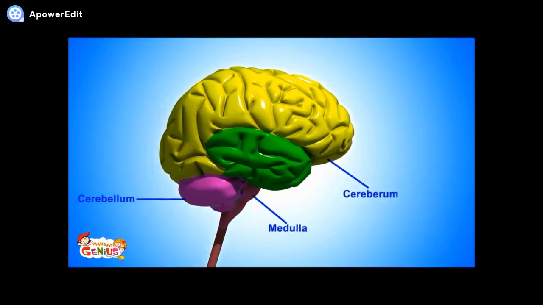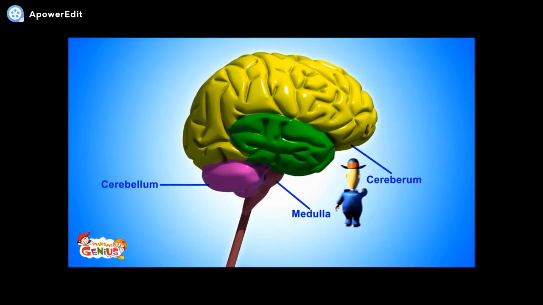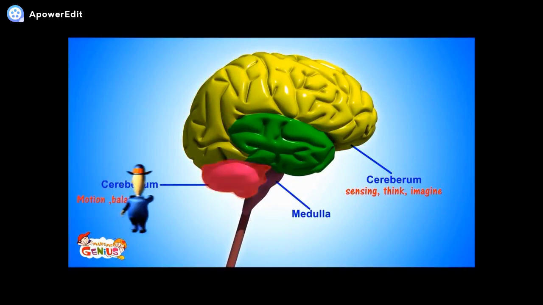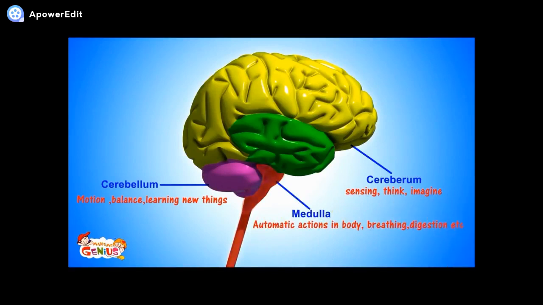So now you know about the brain. Can you remember it all? Good. The cerebrum is in charge of sensing, thinking, and imagination. Wow, you're right. The cerebellum is also responsible for muscle movement and control, and it also helps us in learning. Great. You're right about the medulla also. It is running our body from the inside.